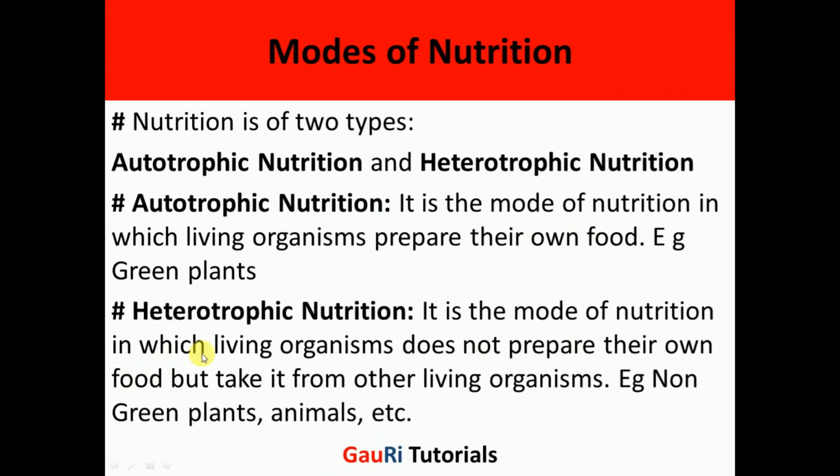Second is heterotrophic nutrition. It is the mode of nutrition in which the organism does not prepare its own food like that of the green plants, but takes its food from other living organisms. That may be a plant, that may be an animal. So they are called heterotrophic organisms, and this mode of nutrition is called heterotrophic.